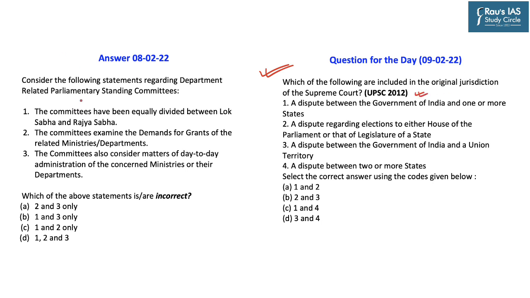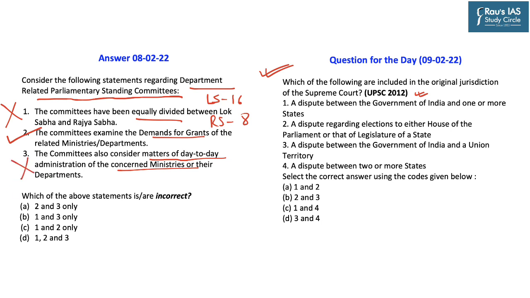Now coming to the answer of yesterday. It was: consider the following statements regarding department-related parliamentary standing committees. First statement, the committees have been equally divided between Lok Sabha and Rajya Sabha. No, this is incorrect, as Lok Sabha has 16 committees and Rajya Sabha has 8 committees. Second, the committees examine the demand for grants of the related ministries or departments. Yes, this is correct. Third, the committees also consider matters of day-to-day administration of the concerned ministries or their departments. No, this is incorrect. So the question is, which of the statements given above are incorrect? In this, the correct answer was B, that is 1 and 3 only. That is, both 1 and 3 are incorrect.